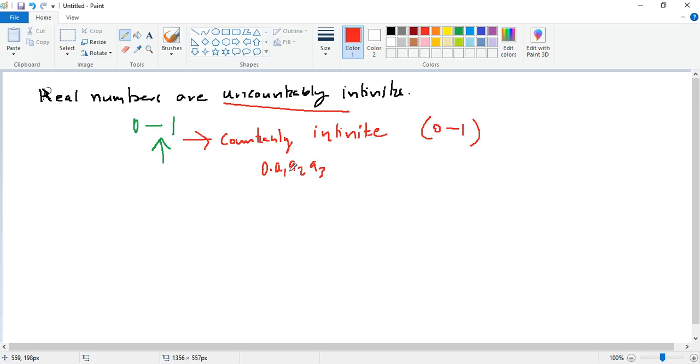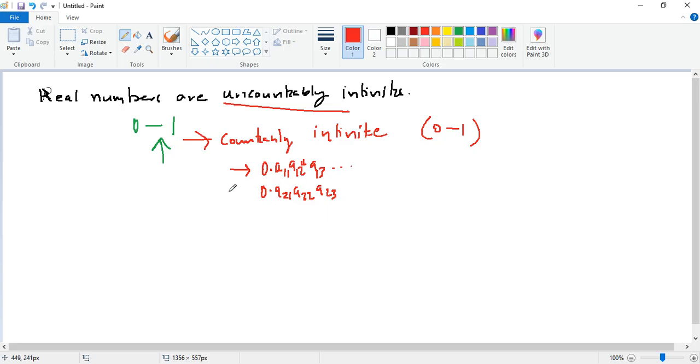Or let me call it a11, a12, a13, dot dot dot. Then the next real number is 0.a21, a22, a23. So these a11, a12, a13 are all the digits after the decimal point. The first subscript means that's the first number, and the second subscript means it is the first digit of the first number, right? So a12 will mean that's the second decimal digit of the first number, right?